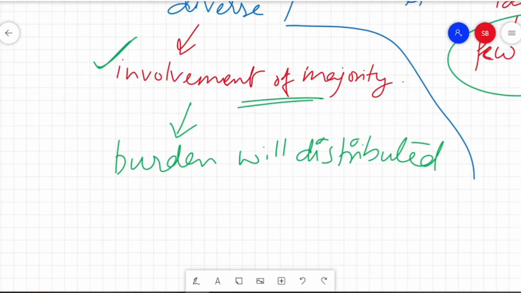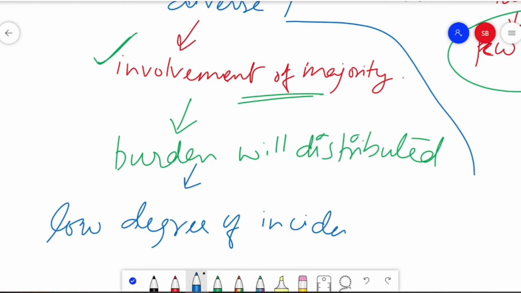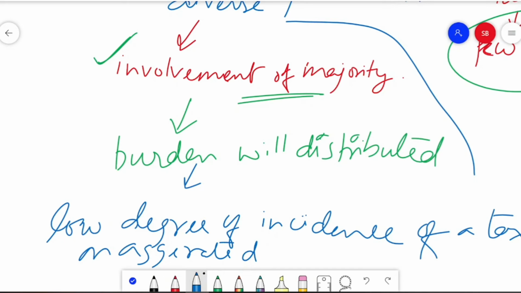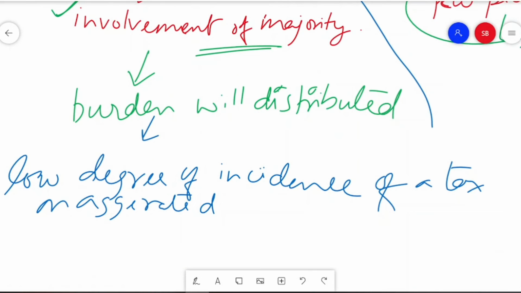So ultimately, since the burden is getting distributed, we can find that it results in a low degree of incidence of a tax on aggregate. Because why is the aggregate term here? Since the whole population is getting involved, that is why there is a low degree of incidence of tax on aggregate. Alright, so this is the canon of diversity.